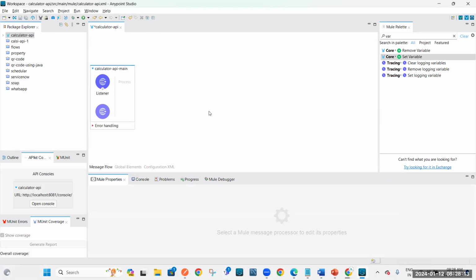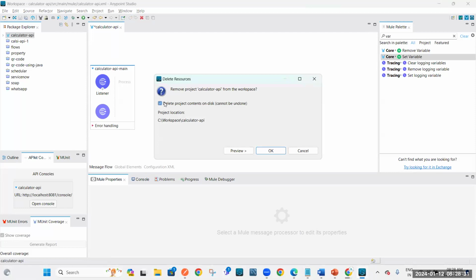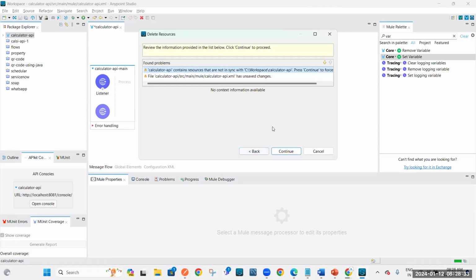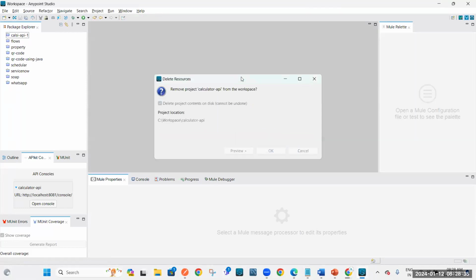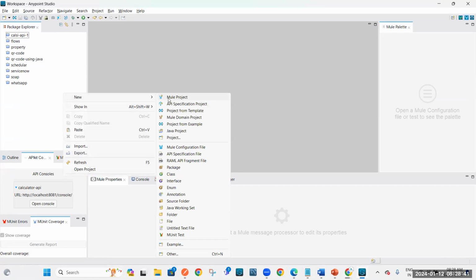If you want to write a simple hello world program in any language, it will take 6 to 10 lines of code. Agree or not? Yes, sir. Okay, but in MuleSoft there is no coding. So without writing a single line of code, we can display this.